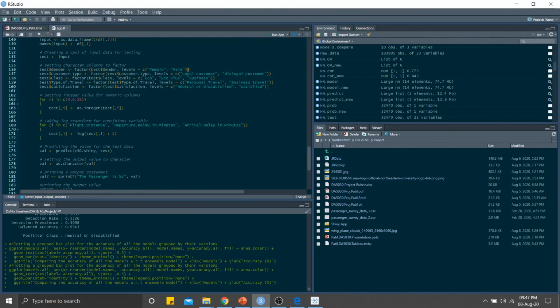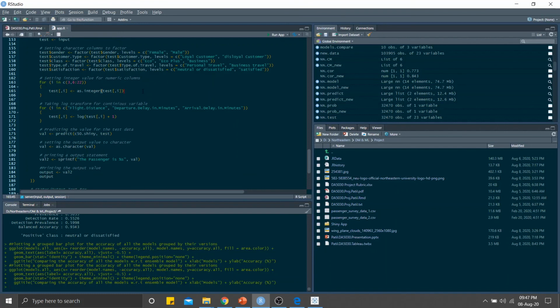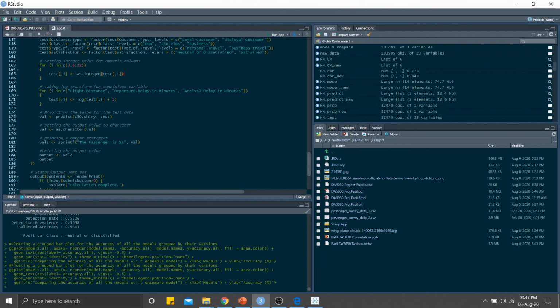As you know, this is a single row of data, so I have to mention the levels. There are two levels, female and male, for this data set. Then the next part is setting the integer values, where for the numeric columns, basically the ratings, I have just set them to integer.